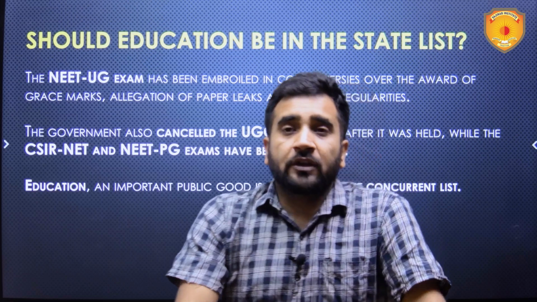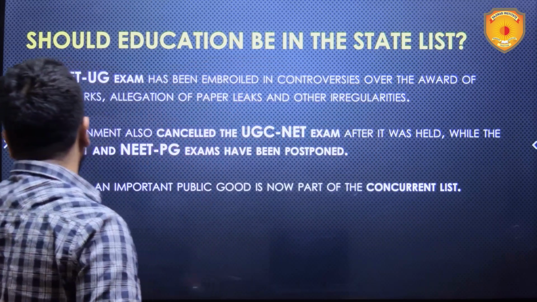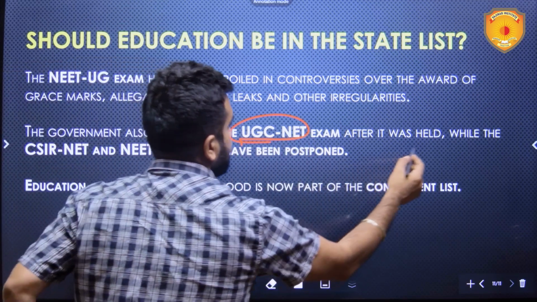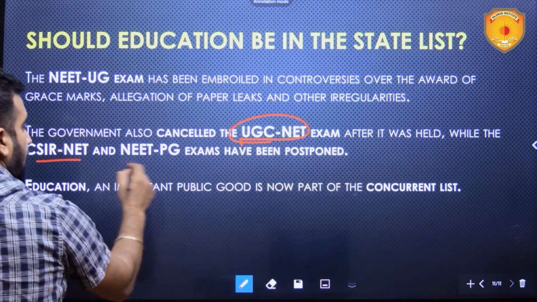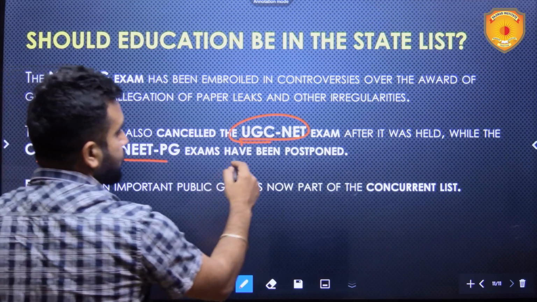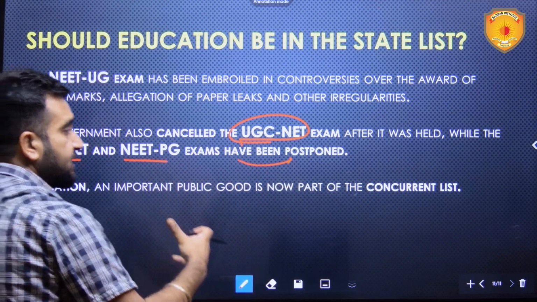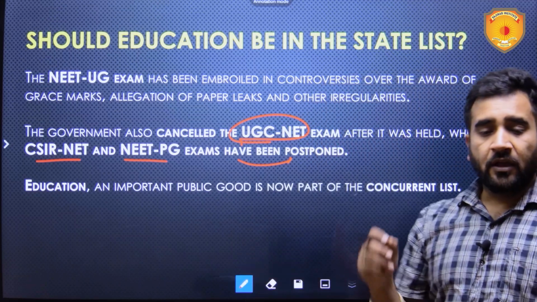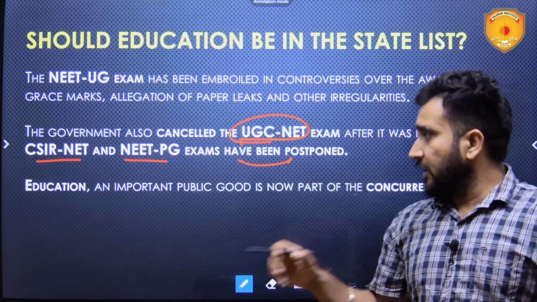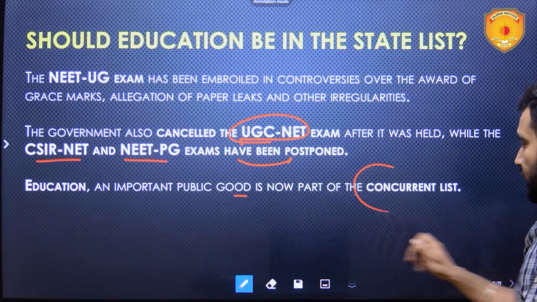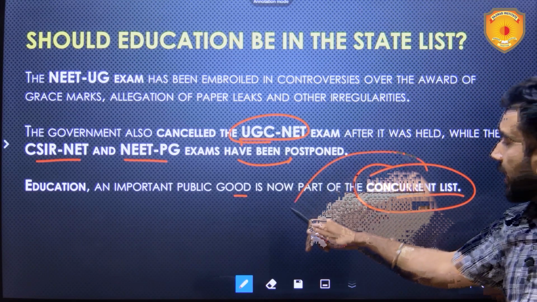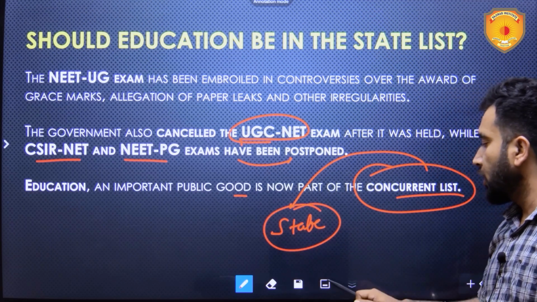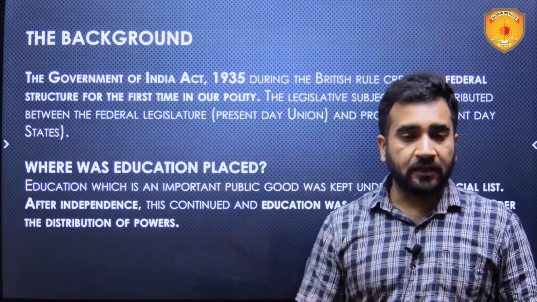Now, in the wake of these irregularities in the NEET examination, the cancellation of the UGC NET exam, and the postponement of CSIR NET and NEET PG exams, the question has again arisen: education, which is an important public good, is now part of the concurrent list. Should it be made part of the state list as it was before 1976? That is the thing in question.